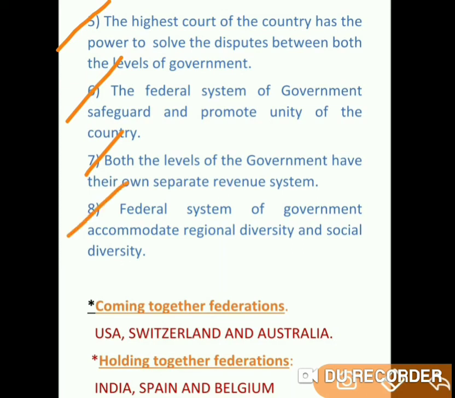Federal system of government accommodates regional diversity and social diversity. When powers and privileges are divided between different levels of government, automatically they accommodate social diversity. This system accommodates different social diversity as well as regional diversities. Karnataka state has its own government, Tamil Nadu has its own government, each state has its own government.